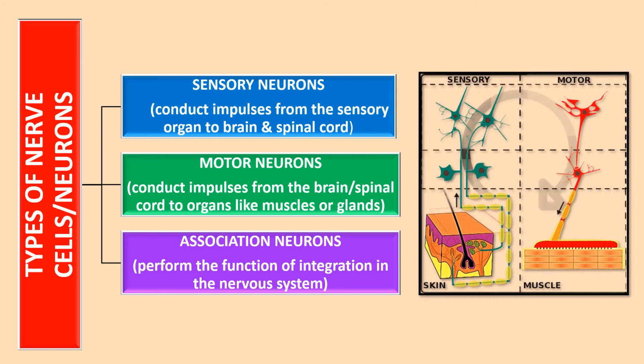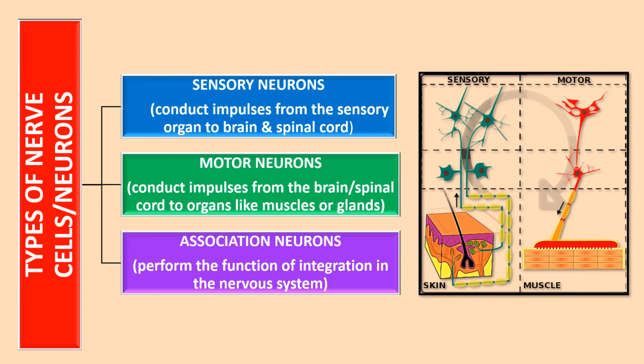If you can see, the skin here is the sensory organ. You find the arrow going upwards, so the skin has felt something. This impulse is felt by the dendrites of the sensory neurons and taken towards the brain.